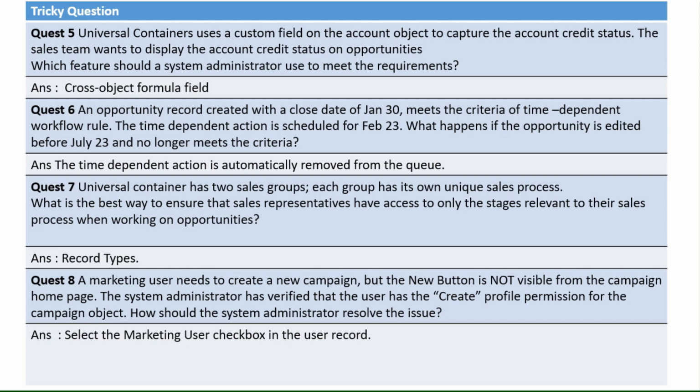Now the next question. Universal Containers has two sales groups and each group has its own unique sales process. What is the best way to ensure that sales representatives have access to only the stages relevant to their sales process when working on the opportunity? Suppose you have two groups, U1 and U2, both with the same process but different fields they want to enter. The answer will be record types. A record type is one way of bifurcation. The object will be the same, but there will be two record types.